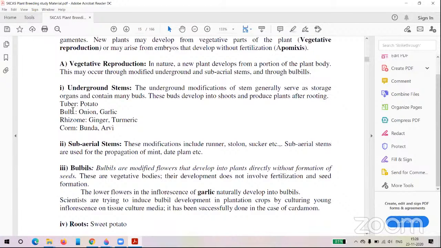And bulb: examples for the bulb are onion and garlic, and rhizome means ginger and turmeric. So rhizomes, here ginger and turmeric, are modifications of root or stem? Which one?